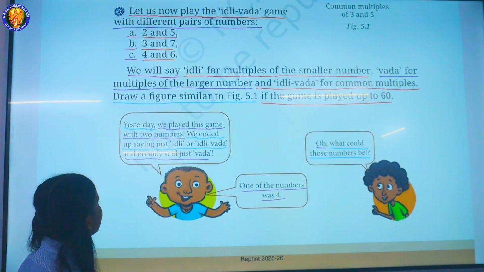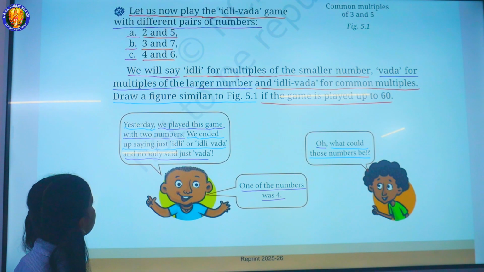Let us now play the Idli Vada game with different pairs of numbers. A, 2 and 5. B, 3 and 7. C, 4 and 6.